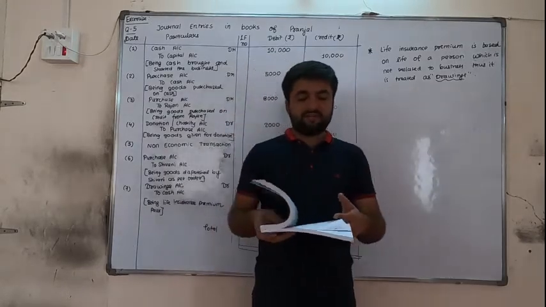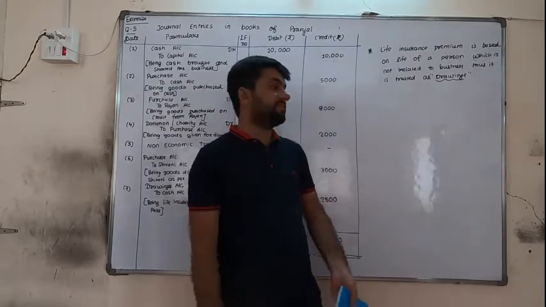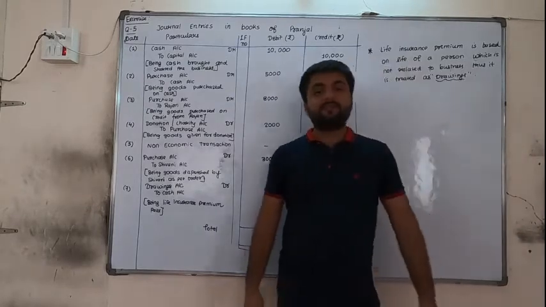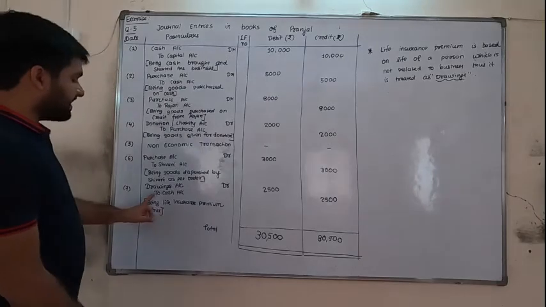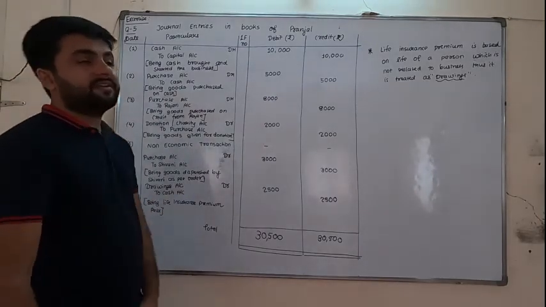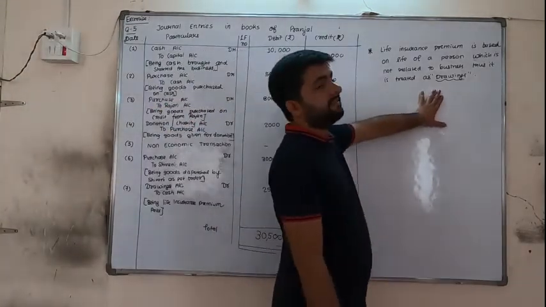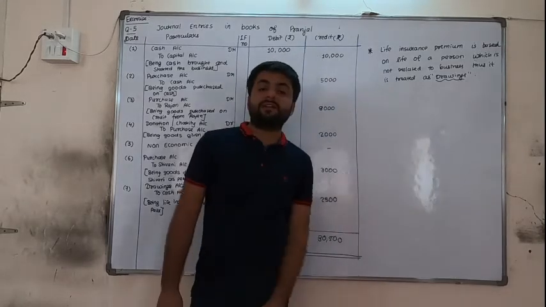Paid 2,500 for life insurance premium. Now life insurance premium is based on the life of a person which is not related to business. So it is personal, so drawing should be debited, and as it is paid, cash is credited. Taking the total and write this note, okay, so you can understand the things properly.